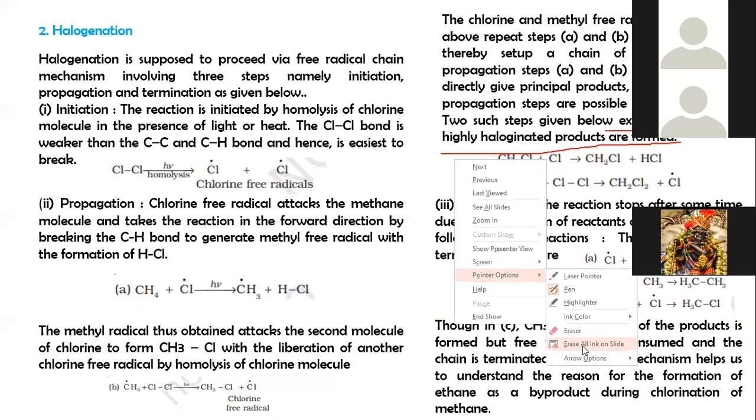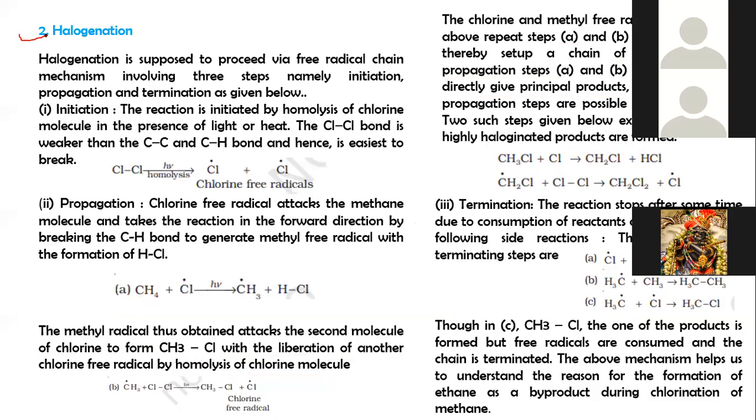Halogenation reactions proceed through three steps of the mechanism, called initiation, propagation and termination. In initiation, the chlorine free radical is formed. In propagation, this chlorine free radical attacks methane to form a methyl radical, and this methyl radical attacks a second molecule of chlorine to form methyl chloride, and again liberates the chlorine free radical.